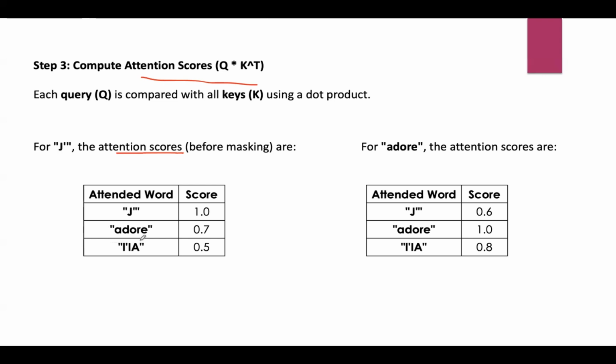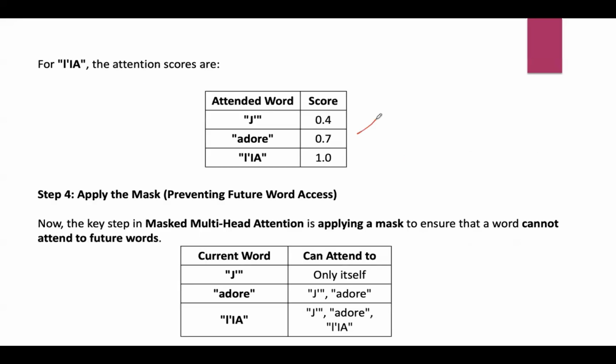If you compare this J with adore, the score is different. Compare this J with the other word, this is even less. In the same way, we will compare this query word adore with all the words J, adore, and the third word. Here adore and adore, as both of them are the same, again 100% score was given to the word adore. Similarly, these are the attention scores for the third word. There's the highest probability for these two words as both of them are the same.